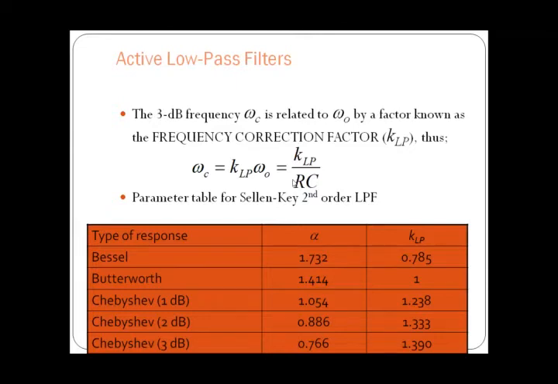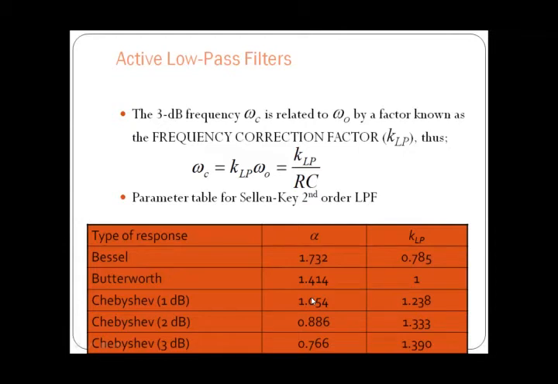So this is the table which shows the different responses and different values of damping factor and KLP. If we consider a low pass filter with a Bessel response, then alpha will be 1.732 and KLP will be 0.785. For a Butterworth filter, the damping factor will be 1.414 and the frequency correction factor will be 1.